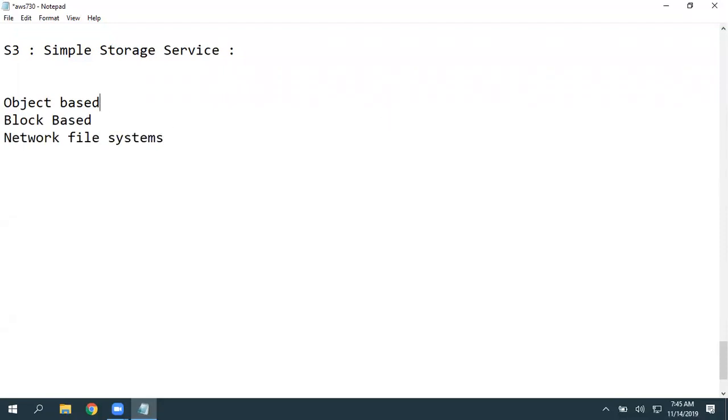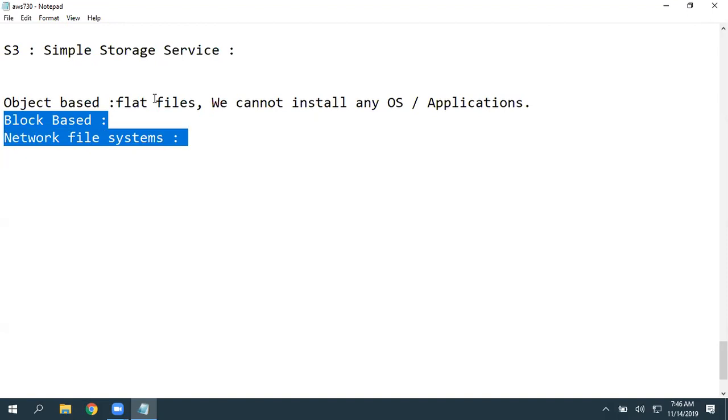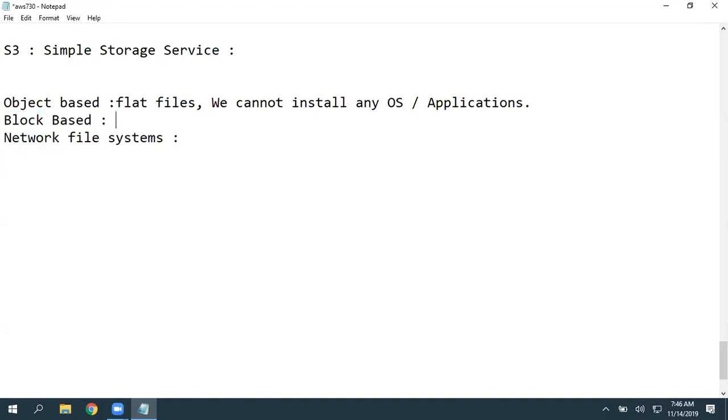So object-based means it is designed to store all the flat files. An important thing is we cannot install any OS or applications here. Where you can install that OS or applications, you can pick any of these other ones. So mainly we will use block-based storage.